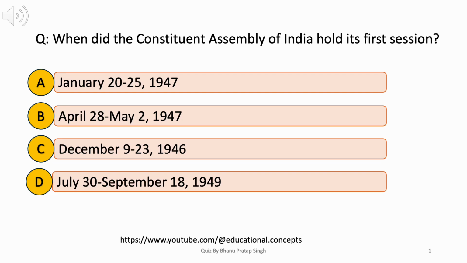When did the Constituent Assembly of India hold its first session? A. January 20 to 25, 1947. B. April 28 to May 2, 1947. C. December 9 to 23, 1946. D. July 30 to September 18, 1949. Answer. C. December 9 to 23, 1946.